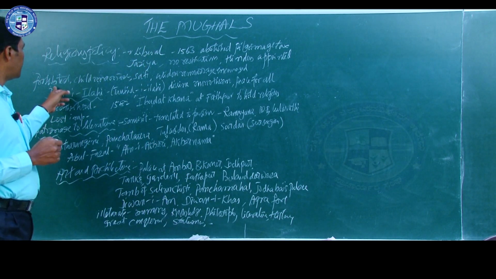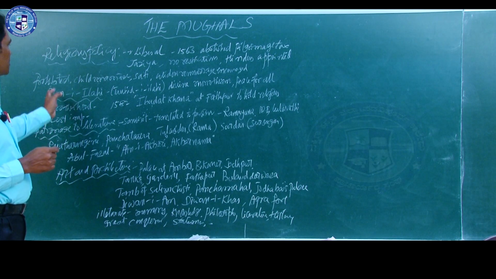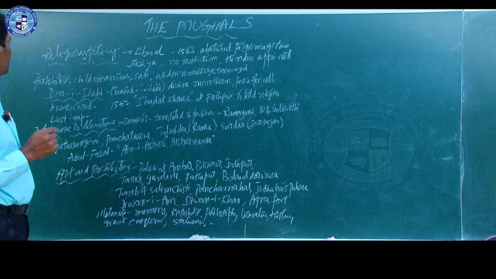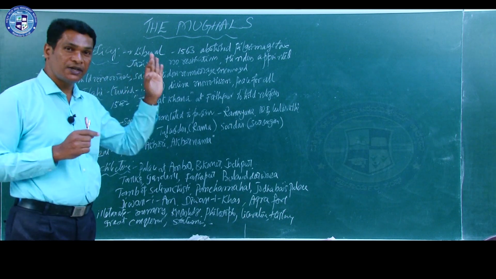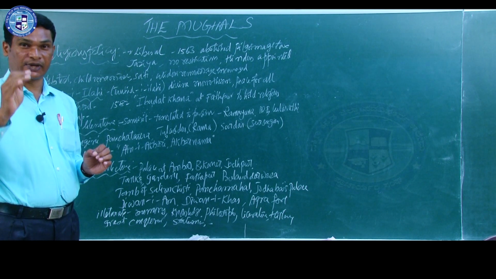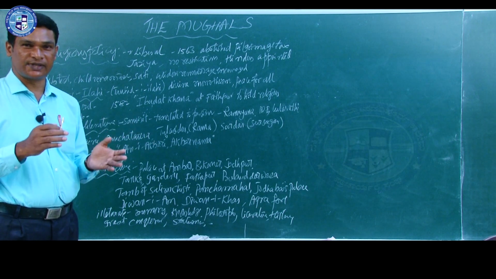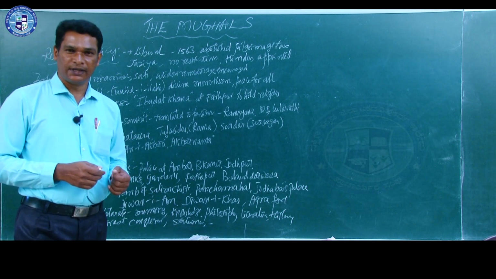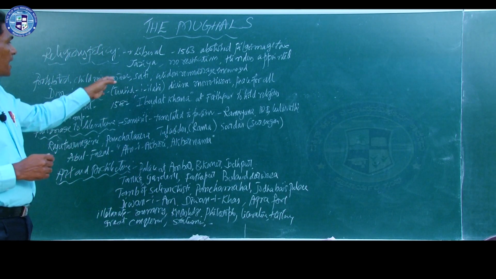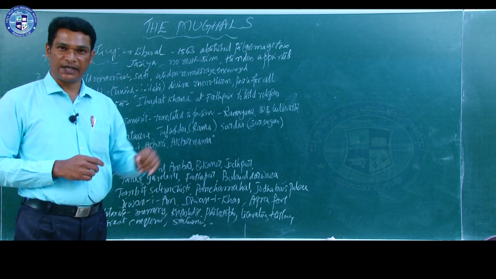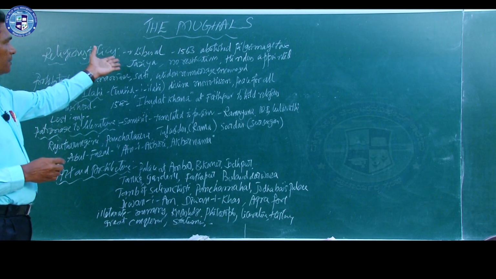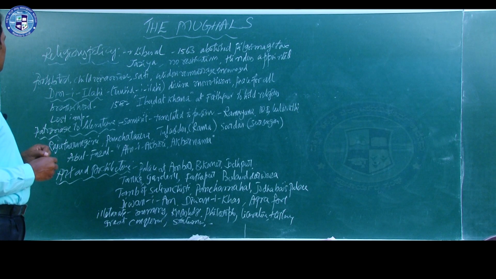So here, when we learn about his contribution in the field of religion, this is another important point. He prohibited child marriage and the sati system also. See, these were the social evils that crept into the society during that time. Child marriage, sati system, and among Rajputs, we learn it as the Jauhar system. All these evils were abolished by him, and widow remarriage was encouraged. See, these are the good things which brought some reforms in the field of religion.